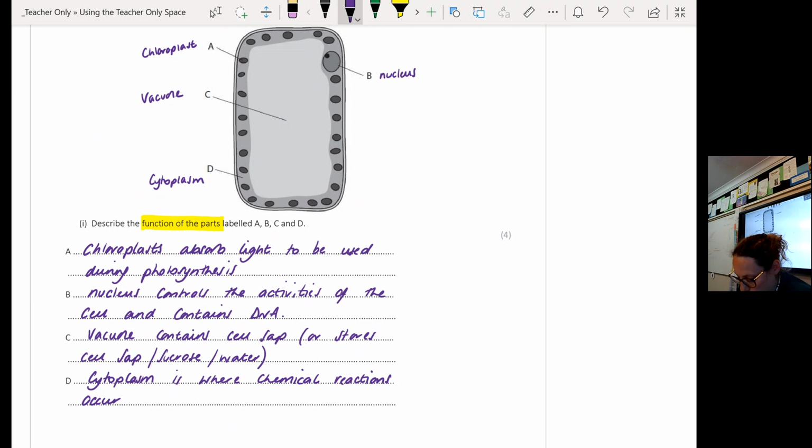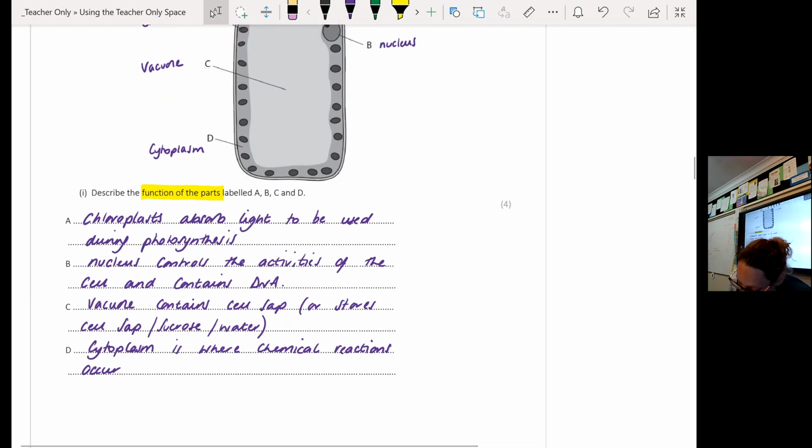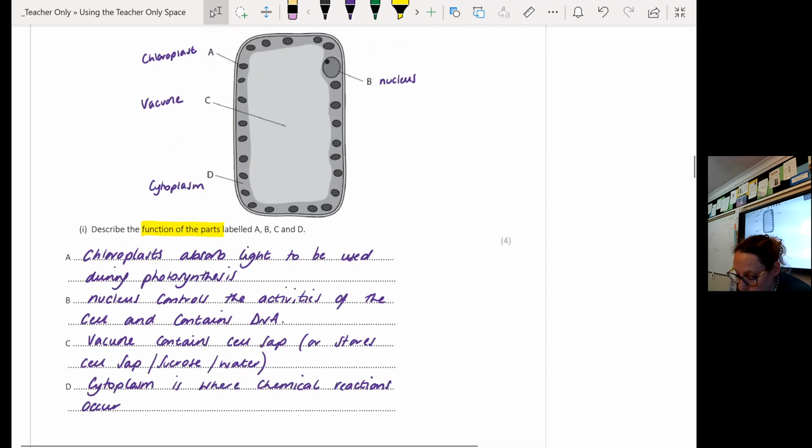So chloroplasts absorb light to be used during photosynthesis. If you mention chloroplasts are the site of photosynthesis, that will also be acceptable. The nucleus controls the activities of the cell or contains DNA. Any one of those will be correct for the nucleus. C is the vacuole, contains cell sap. You will also get the mark if you say it stores cell sap or stores sucrose or stores water or stores starch. Anything that is storage in the plant will be acceptable there. And the cytoplasm is where chemical reactions occur. That one's nice and easy.